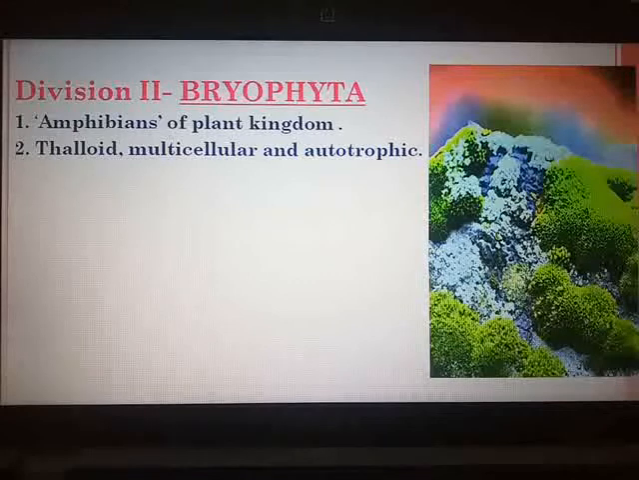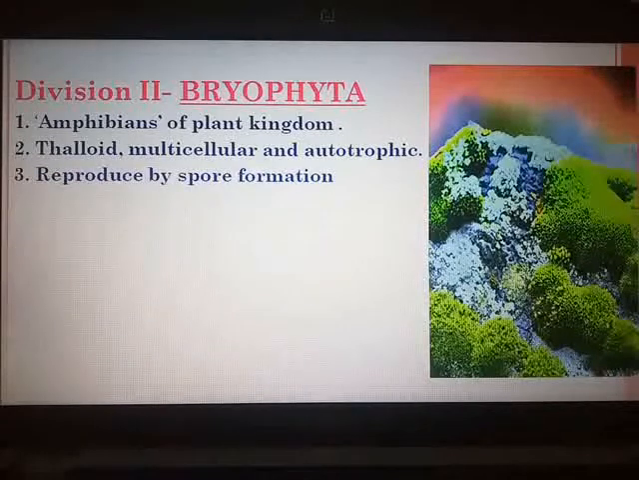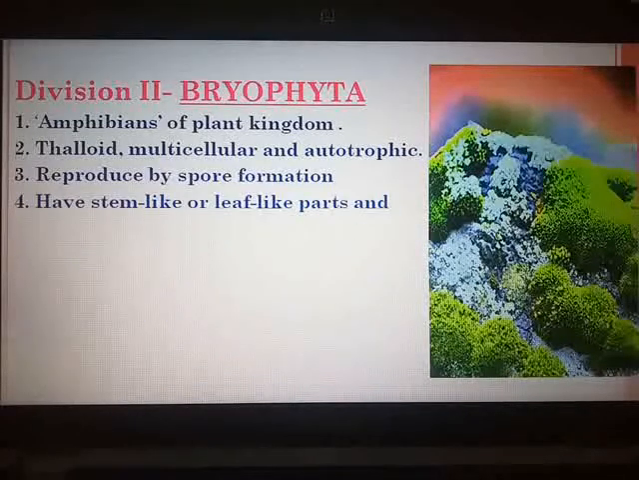Multicellular, meaning more than one cell, and autotrophic means they can prepare their own food. They reproduce by the formation of spores, so reproduction is by spore formation. Now the structure of the plant body here is flat, ribbon-like, long, without true roots, stem and leaves. Instead, they have stem-like or leaf-like parts and root-like rhizoids. They do not have specific tissues for the conduction of food and water.